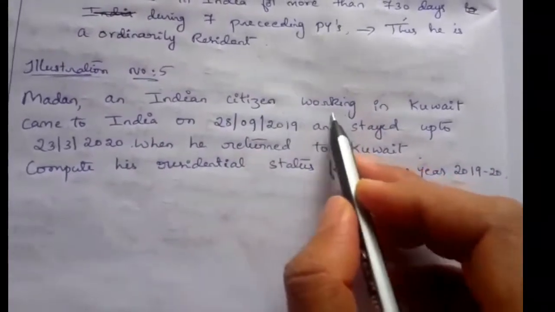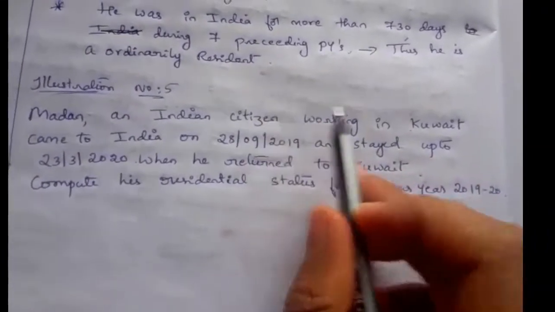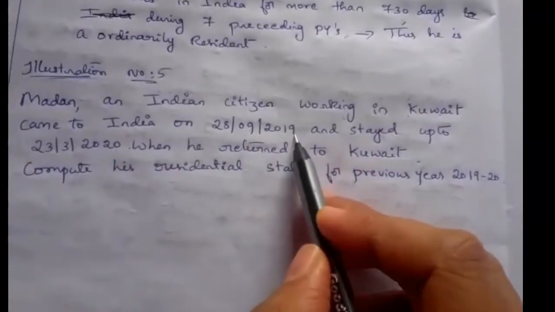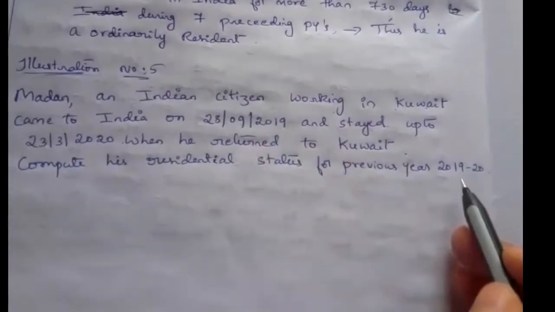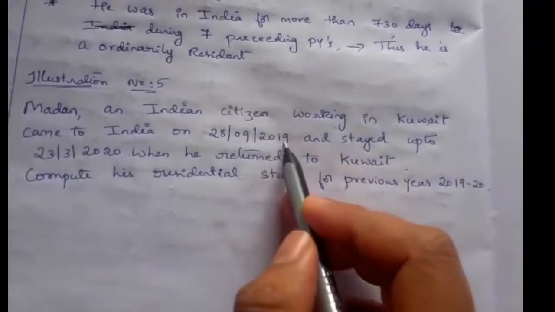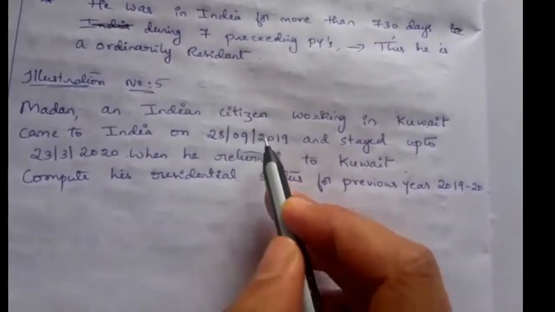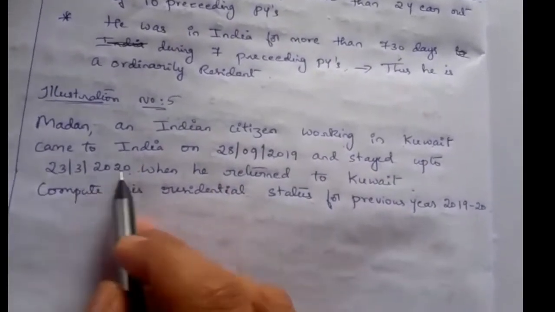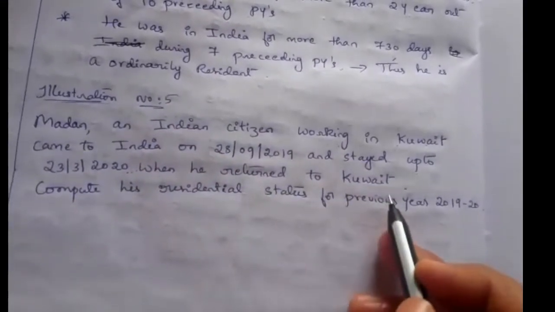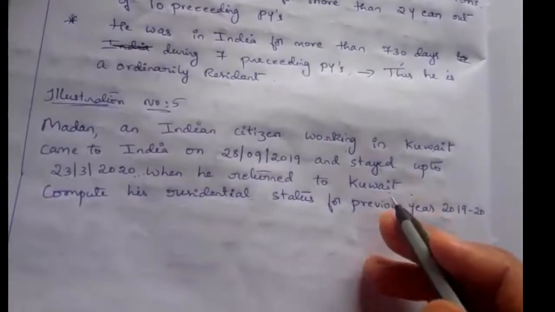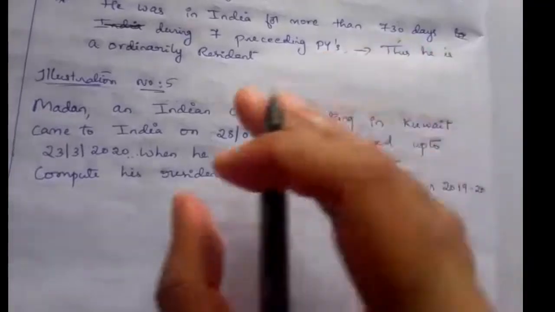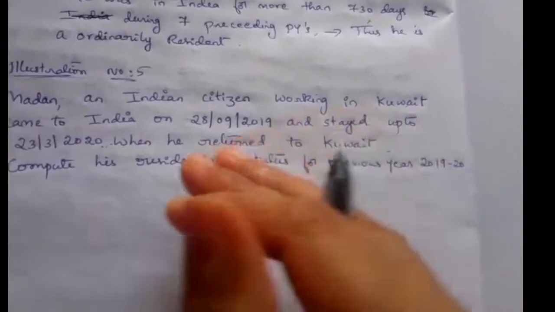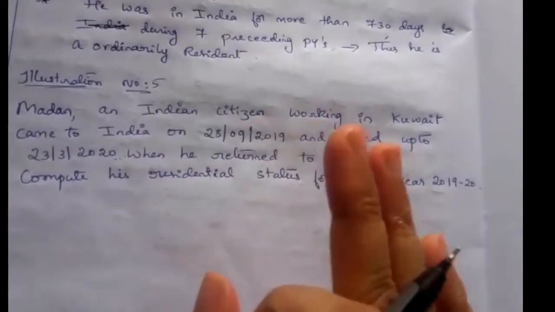He is an Indian citizen who went abroad for employment purpose, working in Kuwait, and came to India on 28th September 2019. September comes in the previous year. So he visited India in the previous year and stayed up to the previous year end, when he returned to Kuwait. We have to find his residential status. Since he is an Indian citizen who went abroad for employment and came to India in the previous year, he comes under the exceptional case.